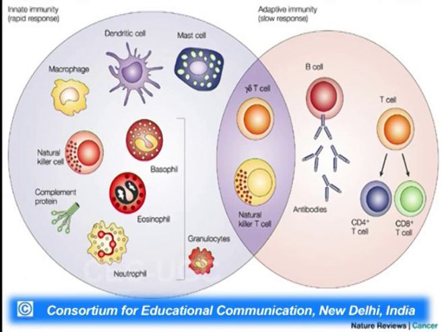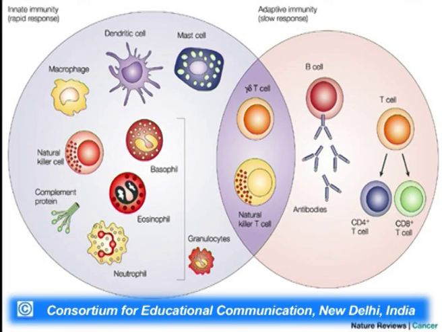For example, the granulocytes, such as basophils, eosinophils, neutrophils, and the mast cells, dendritic cells, macrophages, that is the phagocytes, are exclusively involved in the innate immune system. That is, they form the first line of defense of our body. I hope you remember that innate immunity is something which we possess by birth, by virtue of our genes, the genetic makeup we are made up of. This innate system is present by birth. So, these are the important cells of the innate immune system.